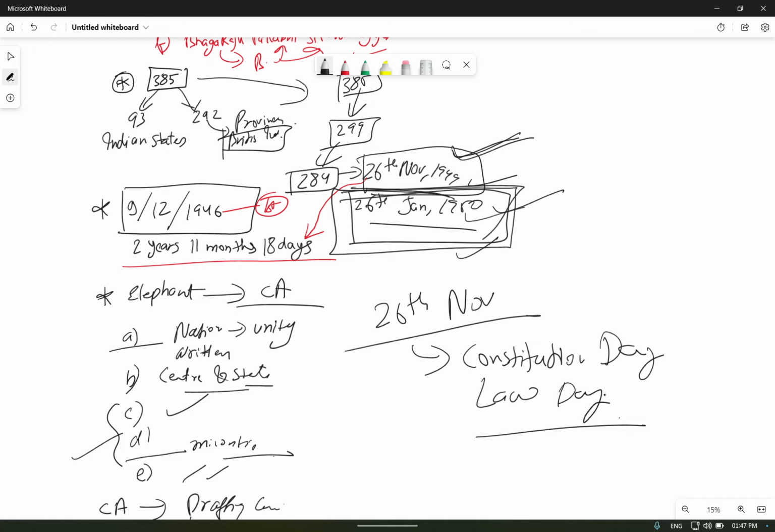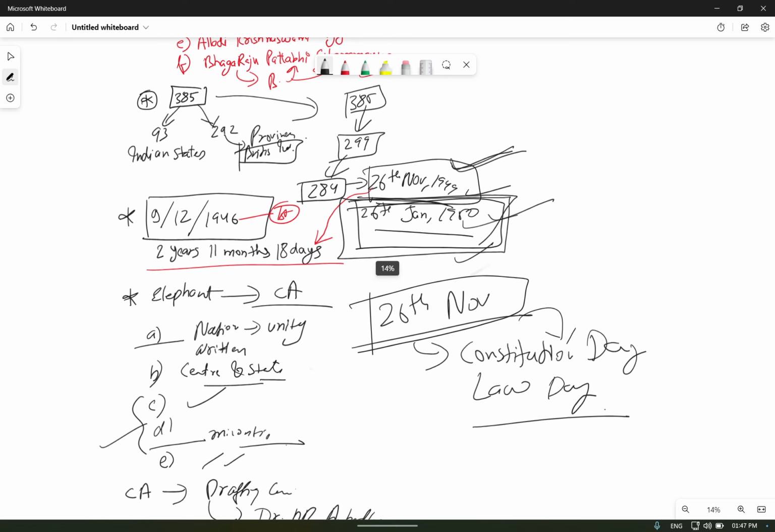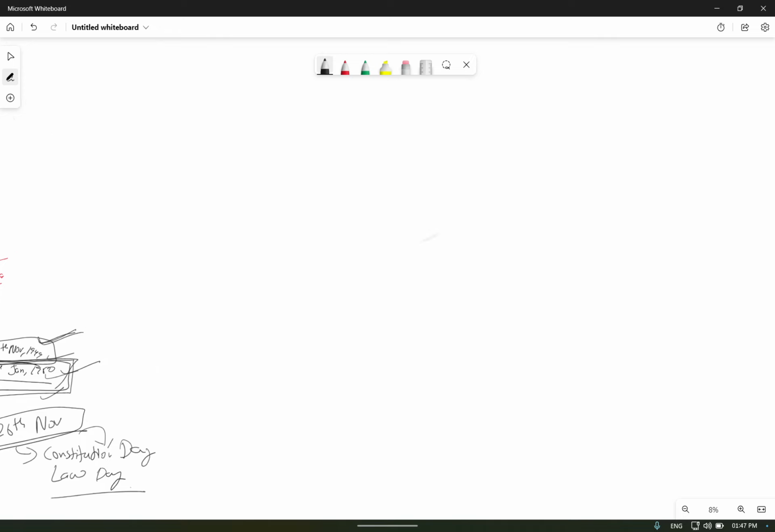As the 125th birth anniversary of Dr. Bhimrao Ambedkar, this was declared in November 2015. So we have to remember that 26 November is declared as Constitution Day or Law Day for India. Okay. One more important topic, we'll complete it quickly.